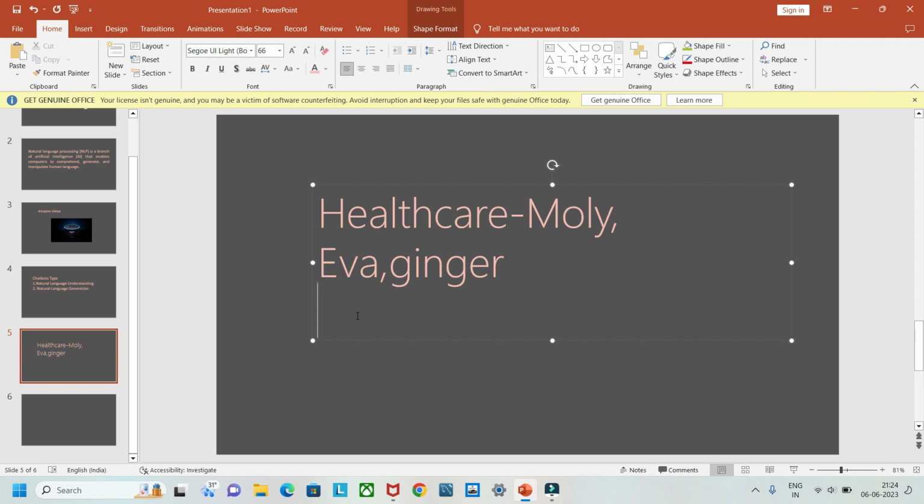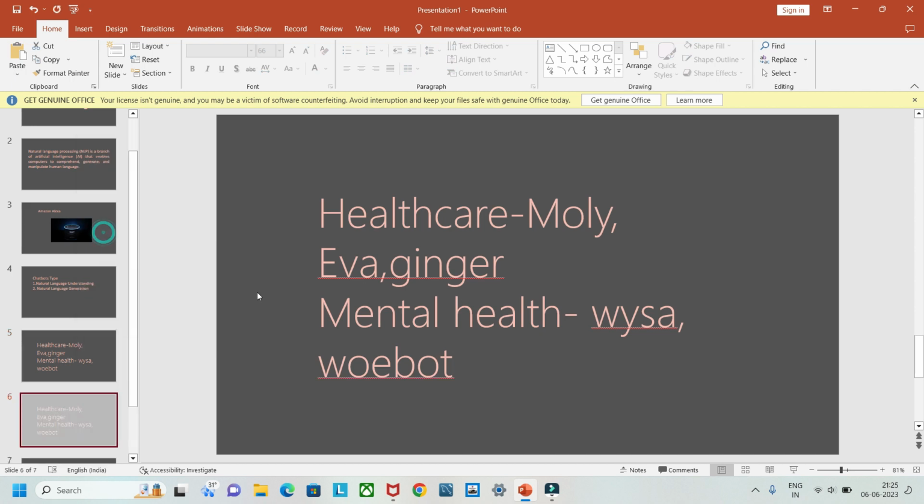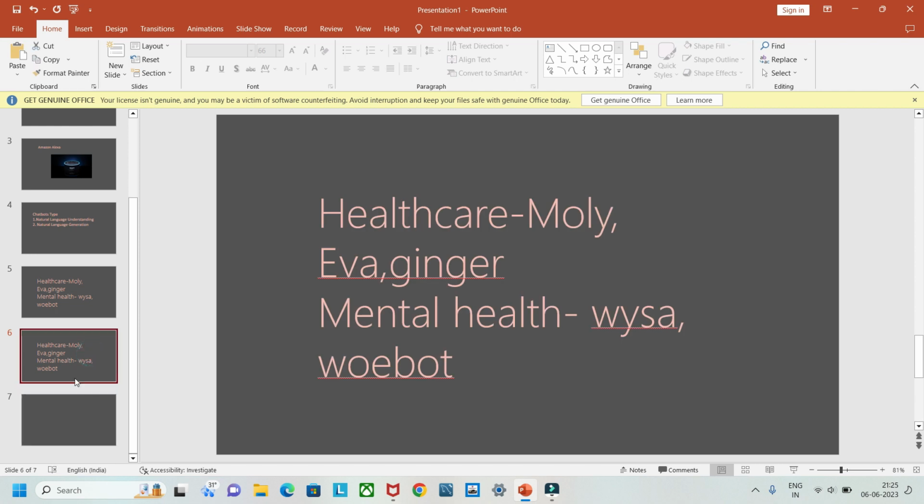And the next thing is chatbots in case of mental health. For mental health issues, there is a chatbot named Visa, and there is another chatbot, that is VBot. These chatbots help give emotional support. Whatever problems you are having with respect to your emotions, you can type it, and they will give you answers based on that. So this is the use in healthcare.